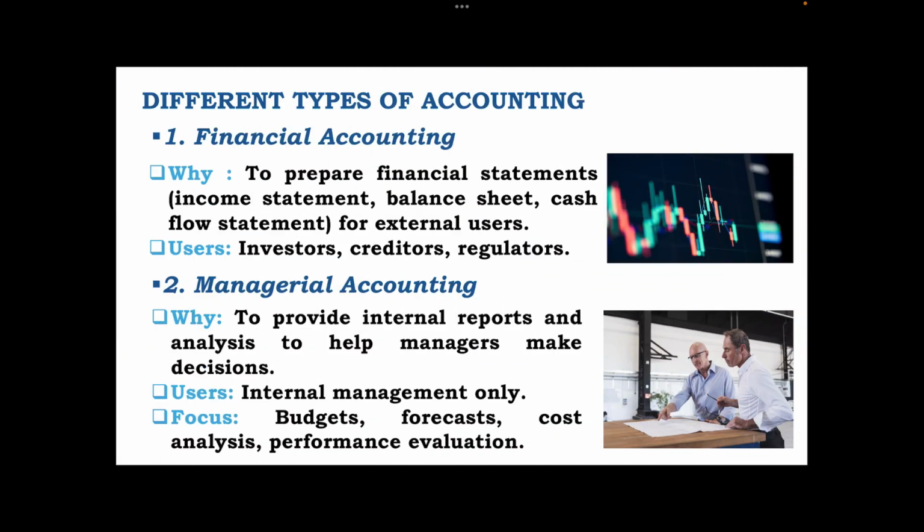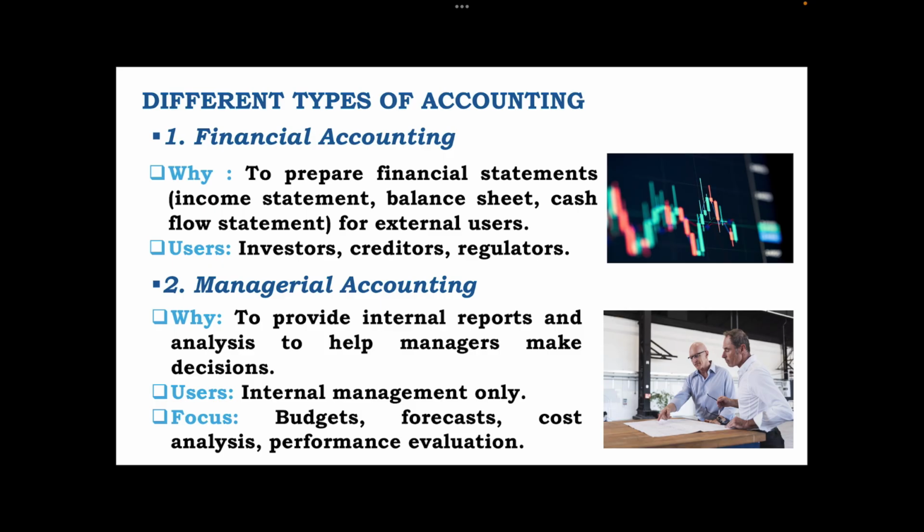Now we'll see the different types of accounting. The first is financial accounting. This is to prepare the financial statements like income statement, balance sheet and cash flow statement for external users. As you know, the income statement is called the profit and loss account.